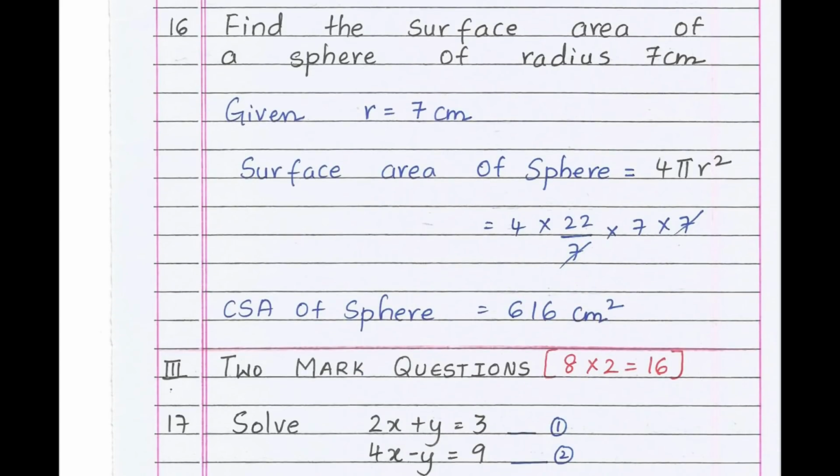Moving to next question. Find the surface area of sphere of radius 7 centimeter. So given radius, always you should write the given data. Therefore, given radius equals 7 centimeter. The surface area of sphere is what? 4 pi r square. Now 4 into 22 by 7 into radius is what? 7. So substitute. Now 7 and 7 will cancel, what do we get? 4 into 22 into 7. If you multiply all this, you will get 616 square centimeter.